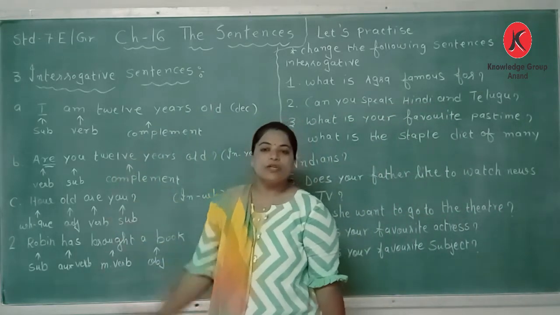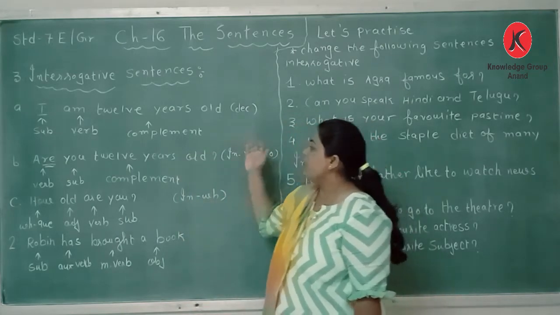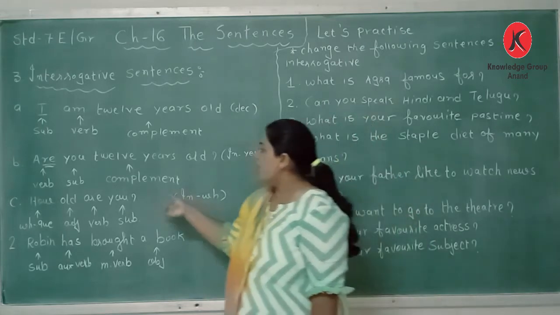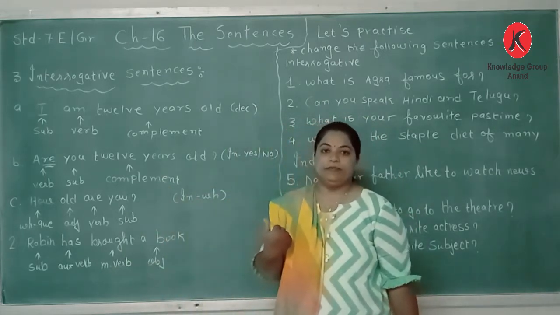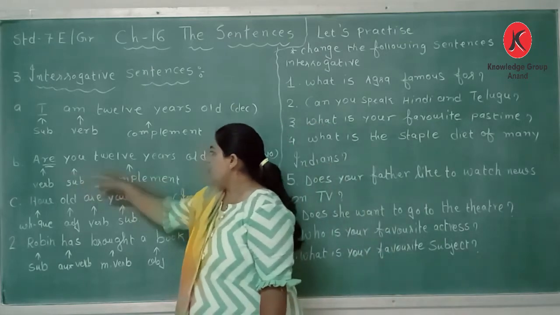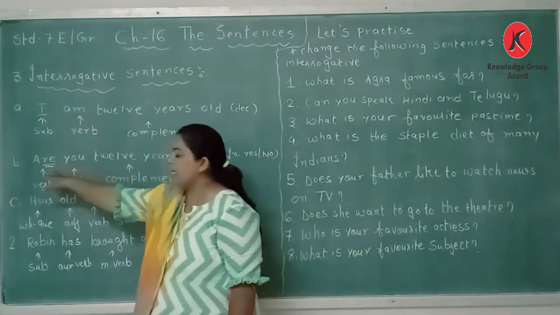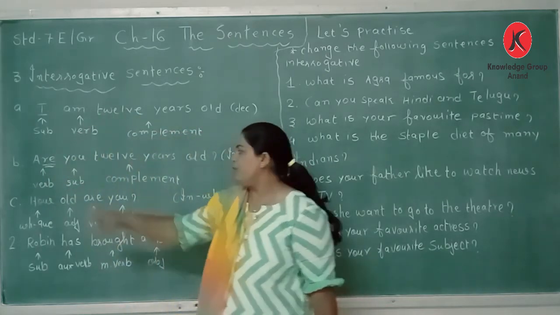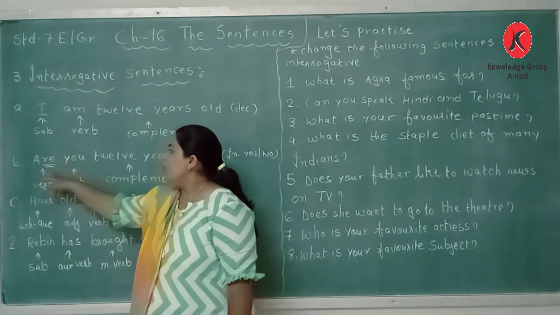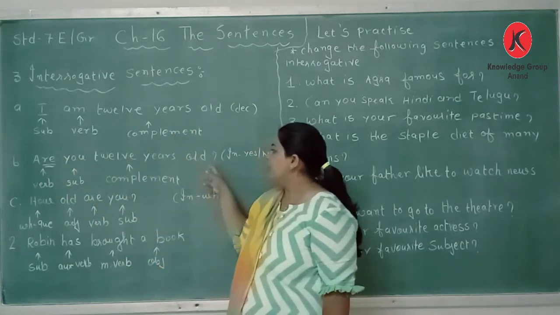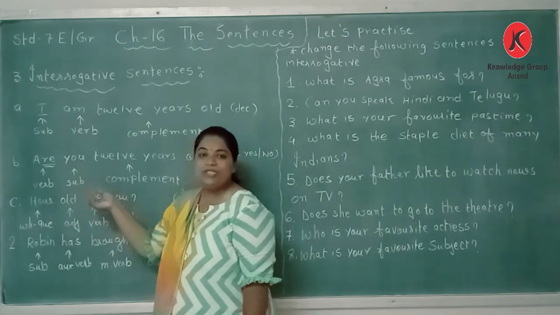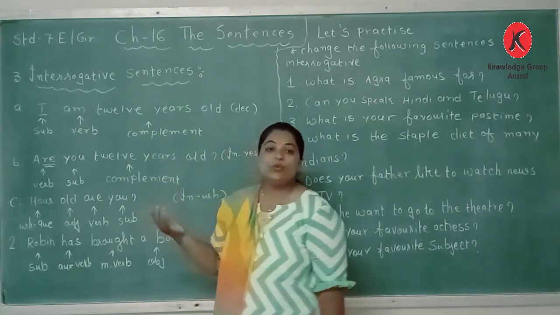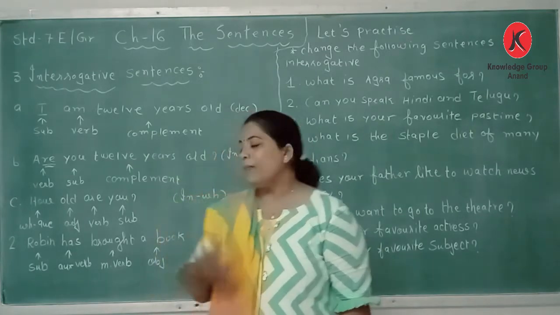Same sentence, dear students, can be changed into an interrogative yes and no question, so the opposite person is asking. So, are you 12 years old? I became are you. Whether you is singular or plural, we use are with you. So, are is a verb, you is a subject. So, we have taken the verb first, then the subject. And 12 years old is again a complement about the person.